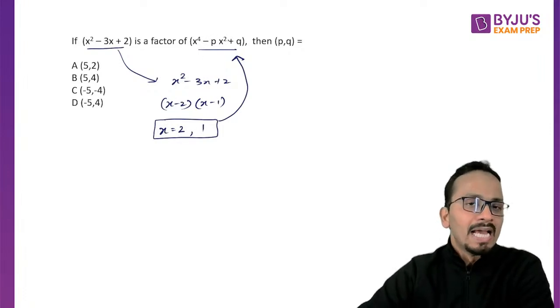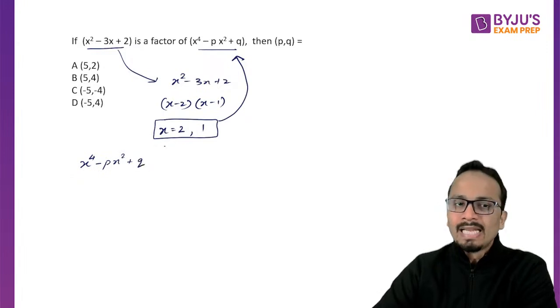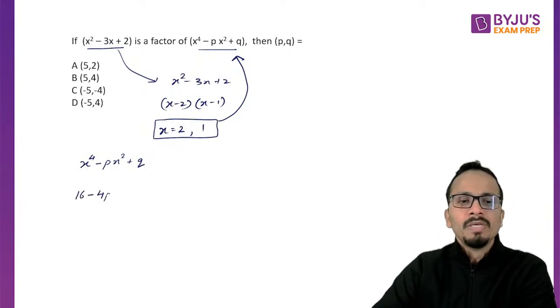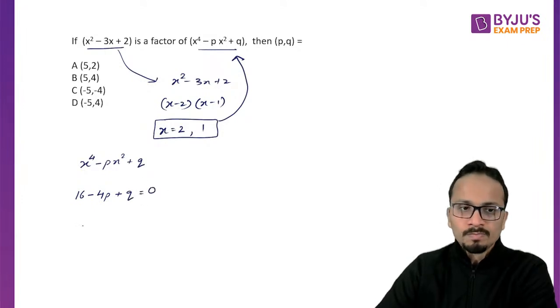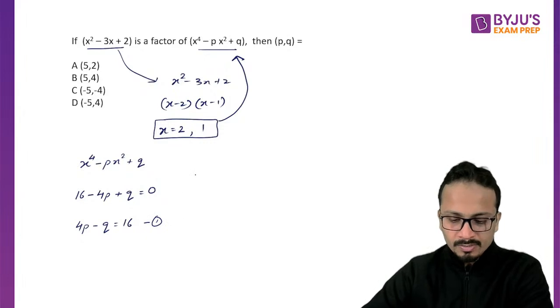So now consider x raised to the power 4 minus px square plus q. At x equal to 2, I'm substituting. So 2 raised to the power 4 is 16 minus 4p plus q. This will make it equal to 0. So you can say 4p minus q is equal to 16. This is the first equation.